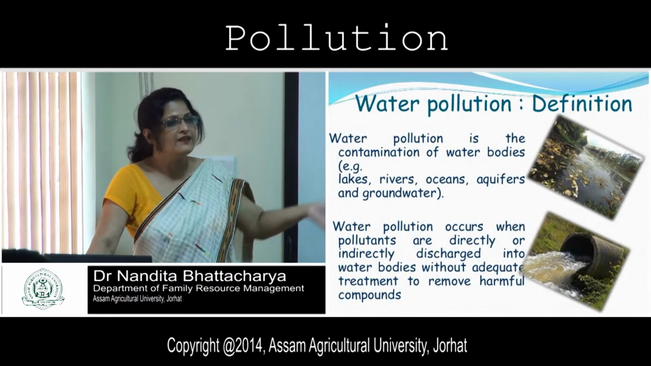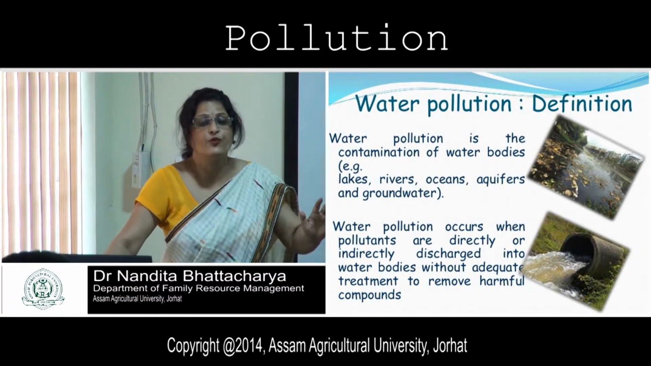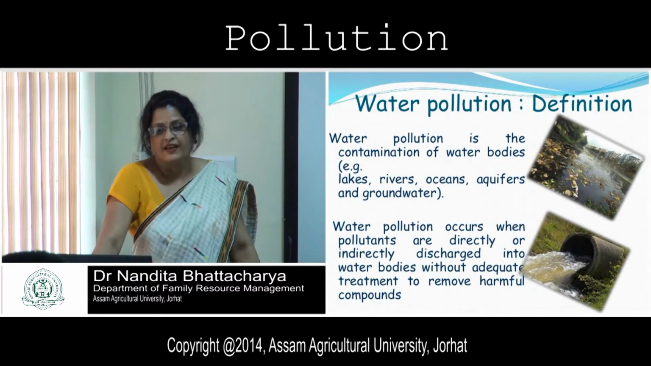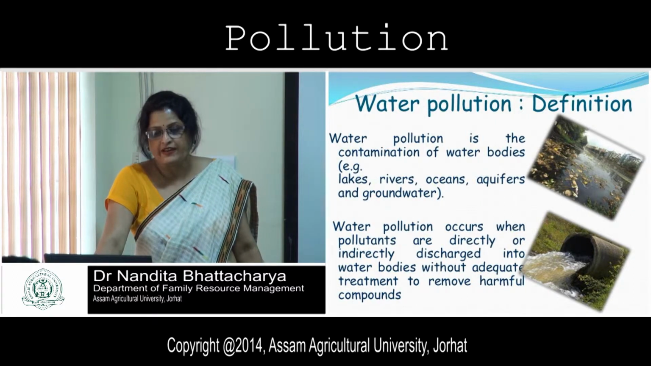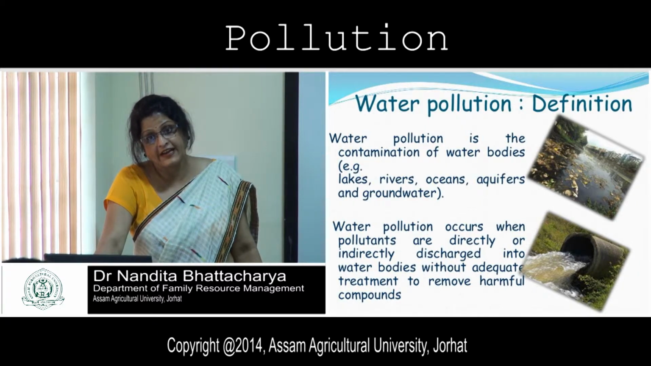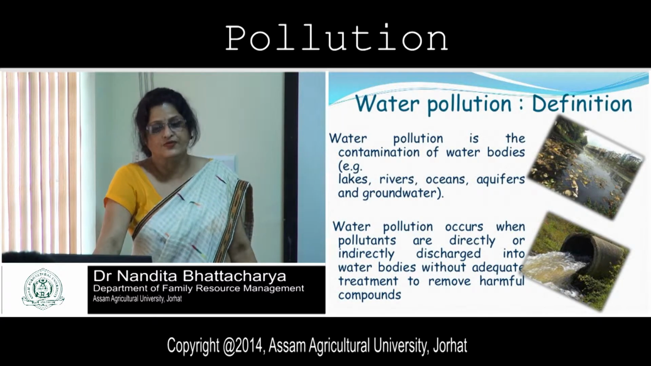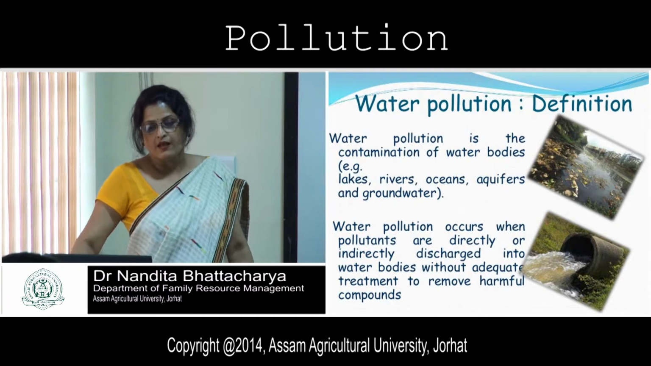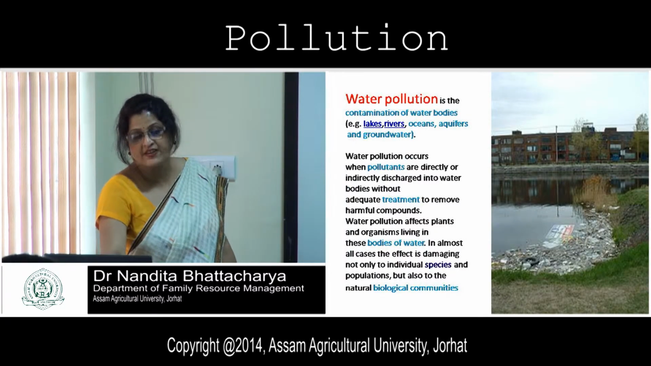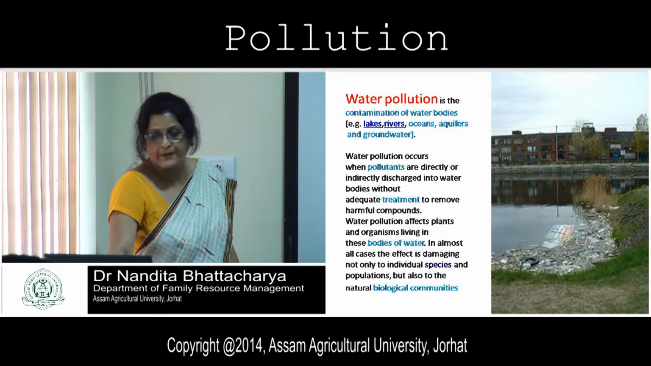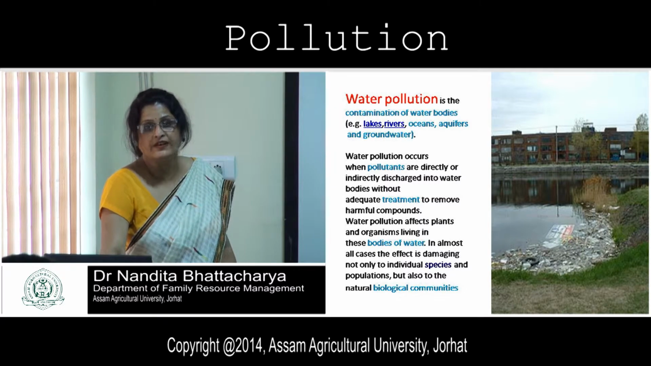Later on, I will show one chart, then you can come to know how we are polluting the environment. Water pollution is the contamination of water bodies, same thing. Water pollution occurs when pollutants are directly or indirectly discharged into water bodies without adequate treatment to remove harmful compounds. Again, you can see this picture here. Waste dumping is there, and it is polluting the whole thing.